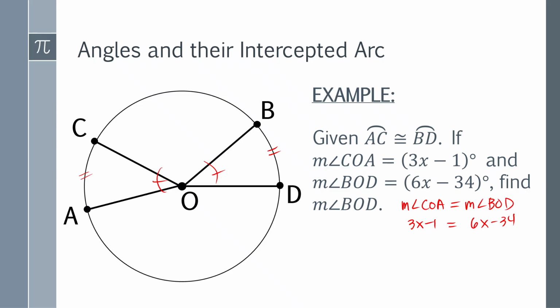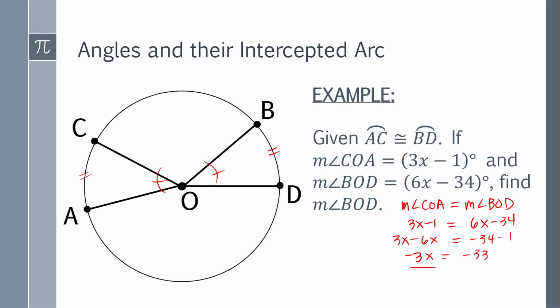Then you have to transpose. We have here 3x minus 6x is equal to negative 34 minus 1. And 3x minus 6x is negative 3x, which is equal to negative 33.